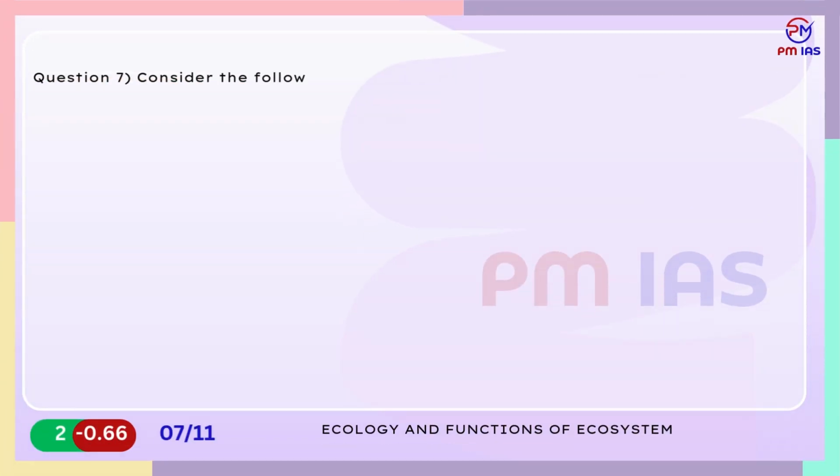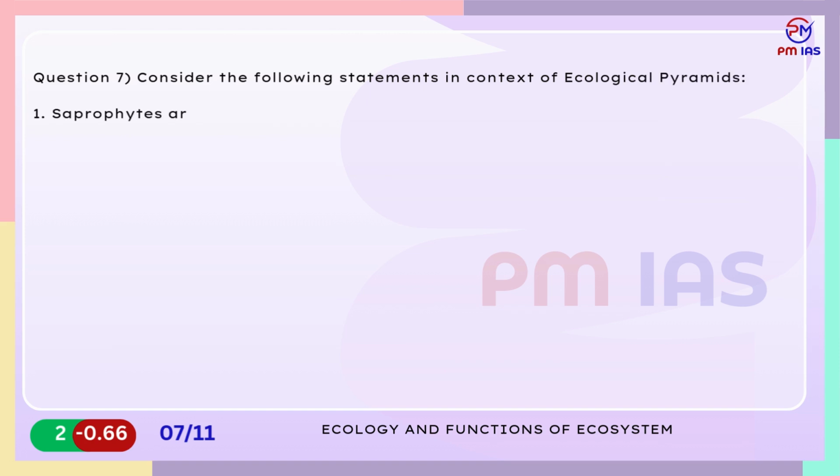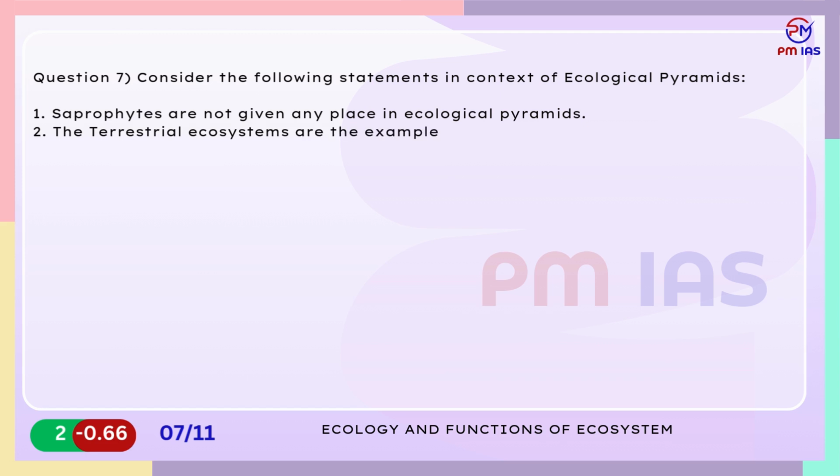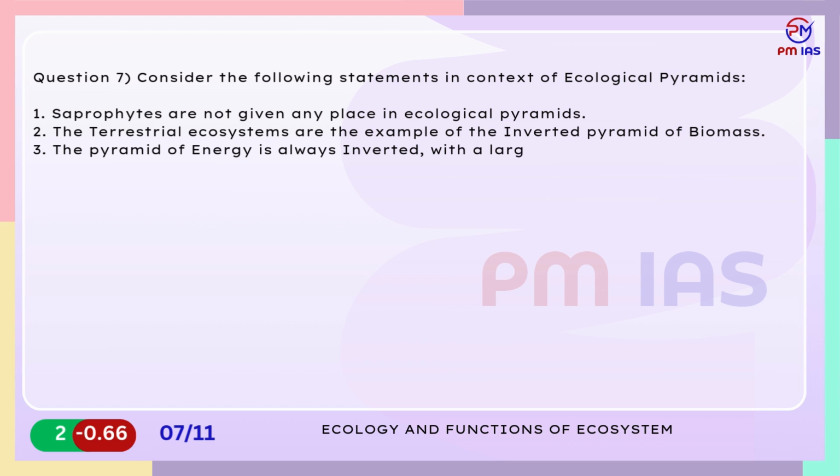Question 7. Consider the following statements in context of ecological pyramids. 1. Saprophytes are not given any place in ecological pyramids. 2. The terrestrial ecosystems are the example of the inverted pyramid of biomass. 3. The pyramid of energy is always inverted, with a large energy base at the top.